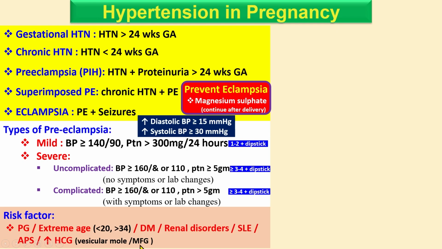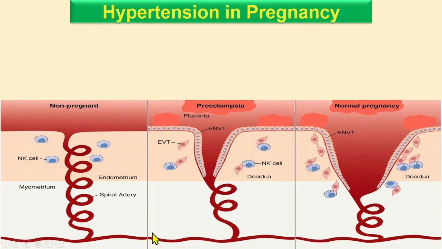Okay. So how does this hypertension develop? If you look at this, this is a non-pregnant woman, and here is a normal pregnancy. If you look at what is happening before and after, this is the spiral artery.